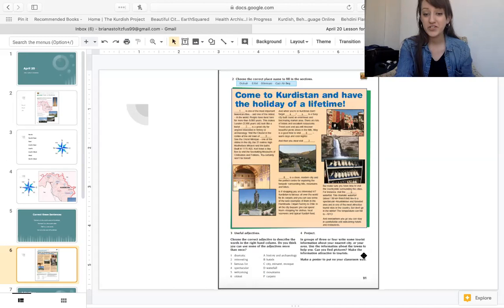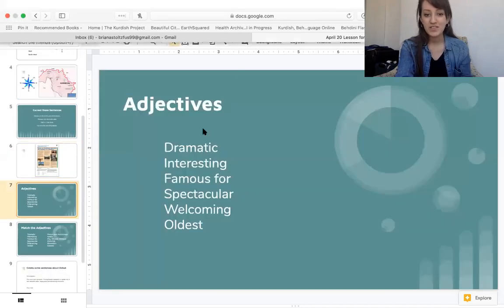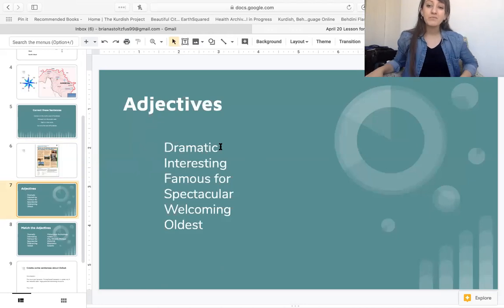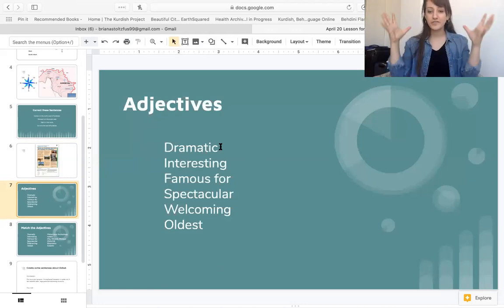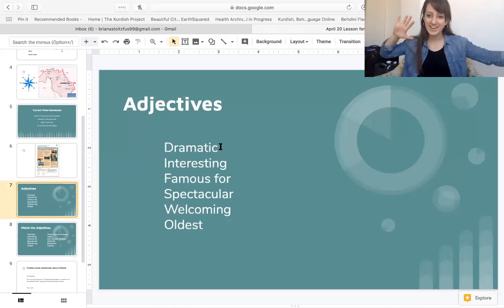Okay, so once you finish reading this again, we will move on to adjectives. These are some interesting adjectives. These are good adjectives to use when talking about a city. This word is dramatic. Dramatic means maybe very colorful, very bright, very exciting, very new. Sometimes we will say a person is dramatic if they are loud and colorful and exciting. Repeat after me, dramatic.